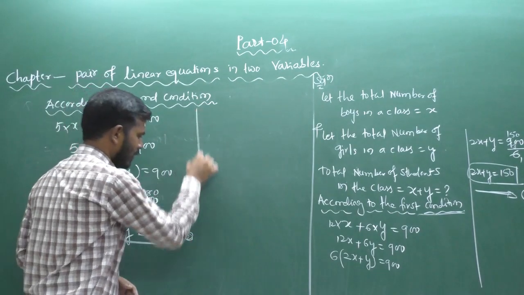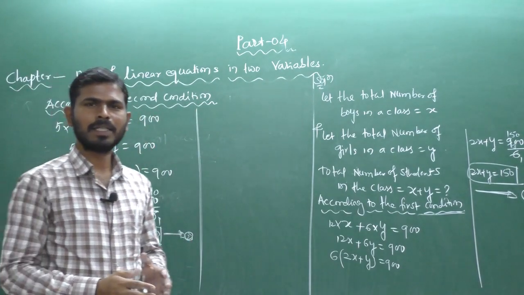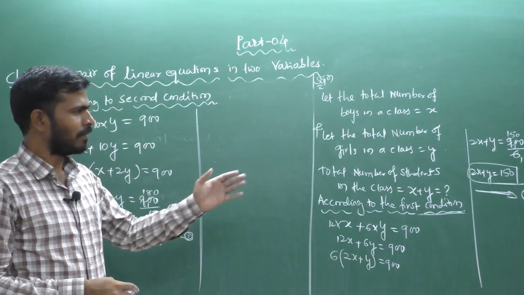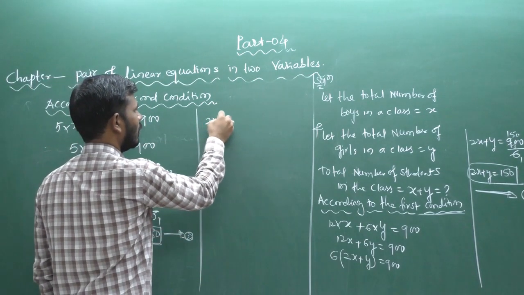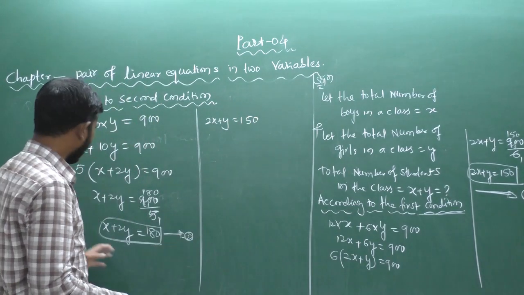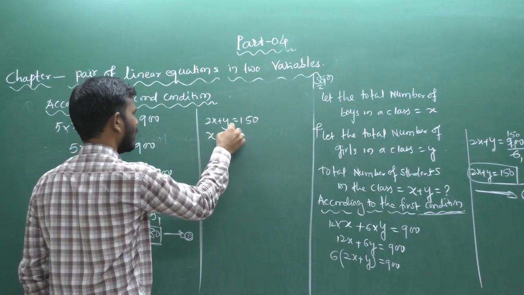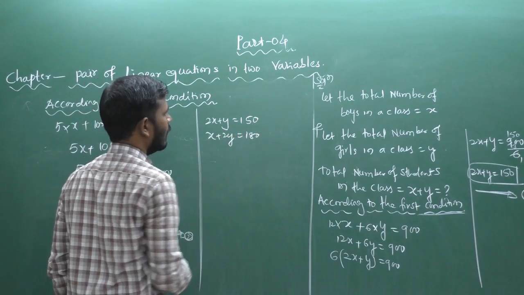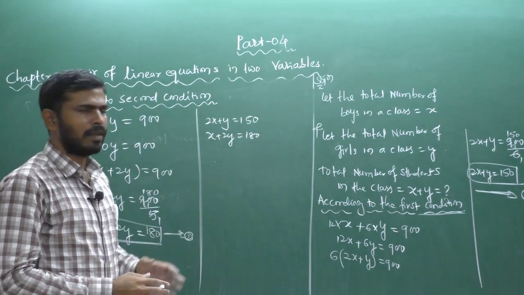You can use the elimination method, cross multiplication method, or substitution method here. First one, the equation is 2x plus y equal to 150. Second one, the equation is x plus 2y equal to 180. These are equations 1 and 2.